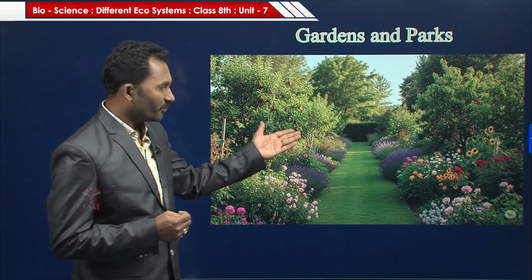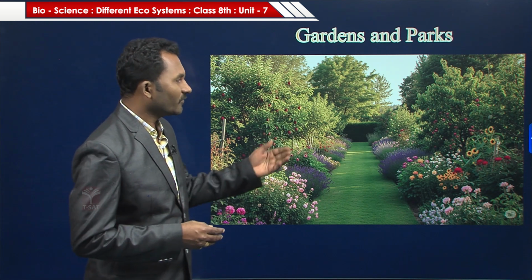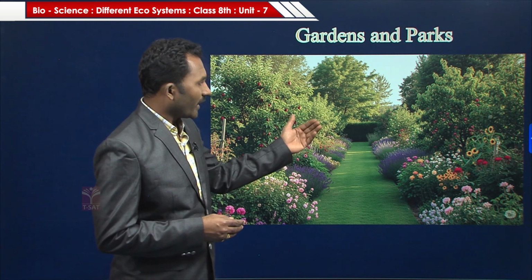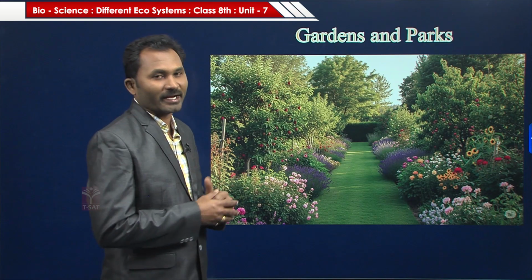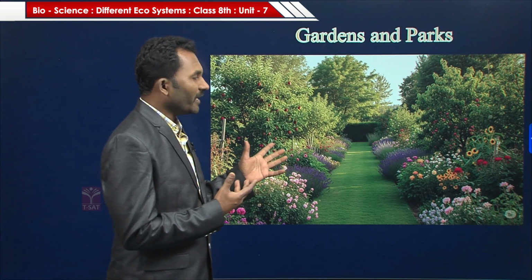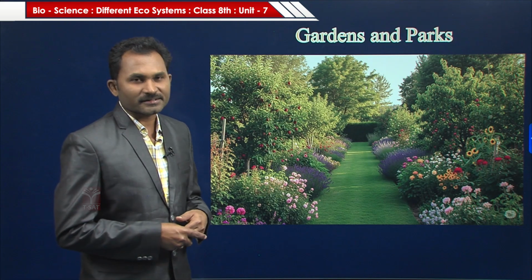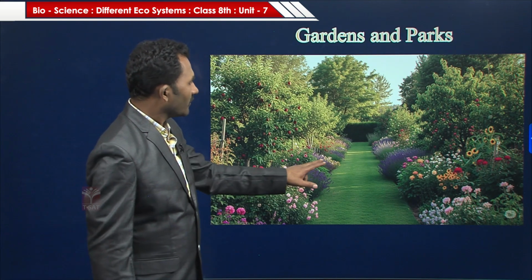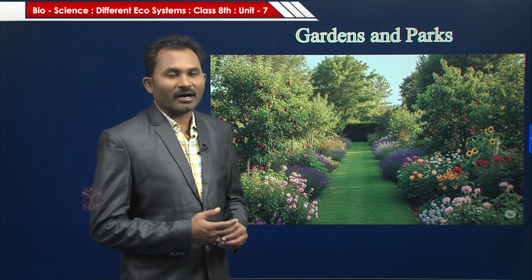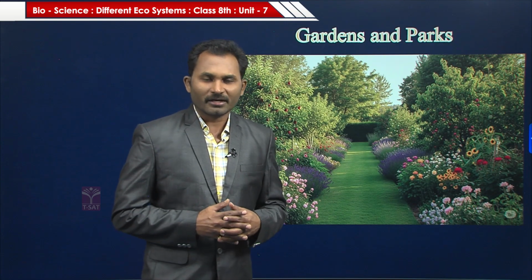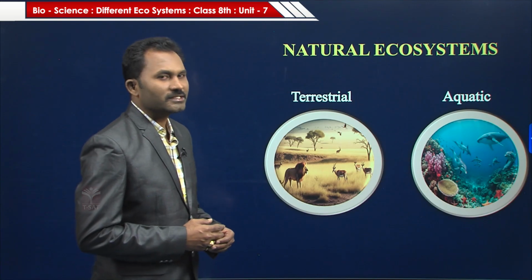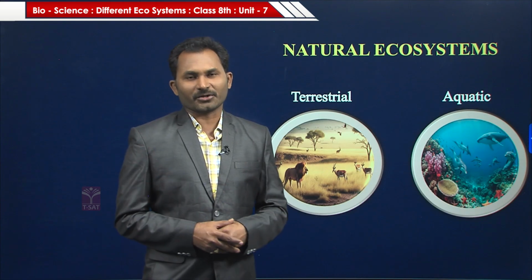Gardens have beautiful flowers, beautiful plants, beautiful fruit plants. So there are many flower plants in the parks and gardens. So these are the artificial ecosystems, examples for the artificial ecosystems. Now let us discuss natural ecosystems.